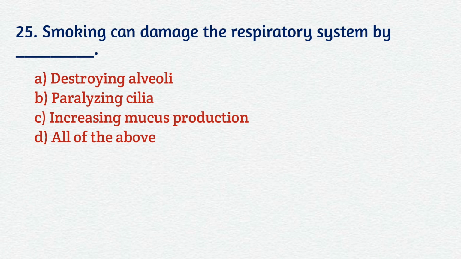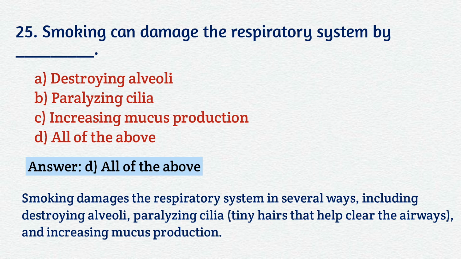Question number 25. Smoking can damage the respiratory system by A. Destroying alveoli, B. Paralyzing cilia, C. Increasing mucus production, D. All of the above. Your correct answer is D. All of the above. Smoking damages the respiratory system in several ways, including destroying alveoli, paralyzing cilia, tiny hairs that help clear the airways, and increasing mucus production.